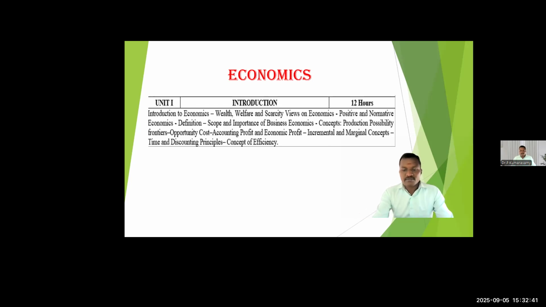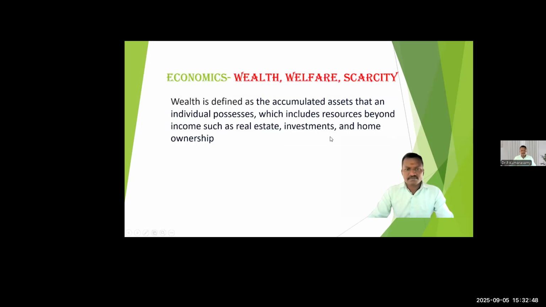First one: what is wealth? What do I mean by wealth? Wealth is nothing but the accumulated assets that an individual possesses. A person's accumulated assets are called the wealth of the individual, because we are taking the assets of the individual for the calculation.